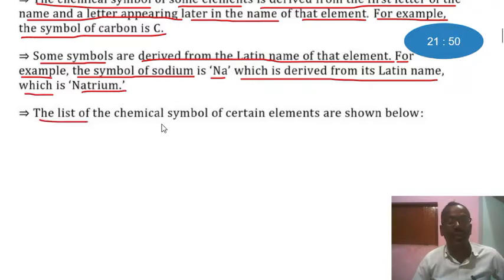The list of the chemical symbols of certain elements is shown below. Let's see.